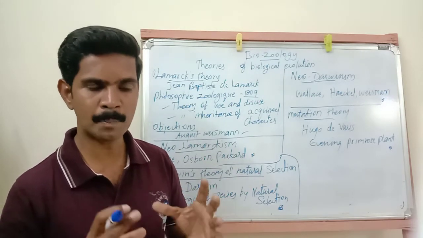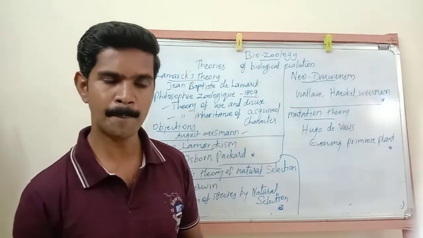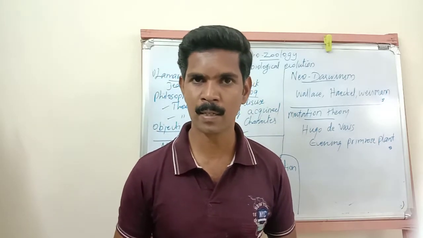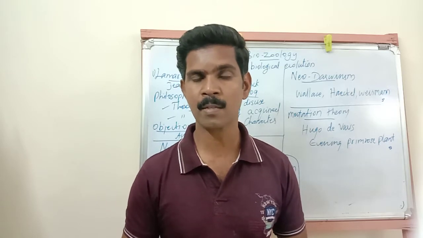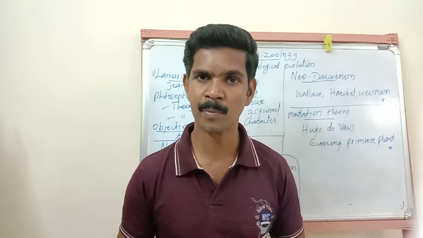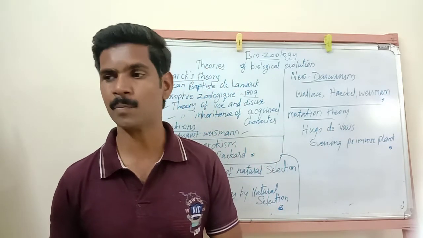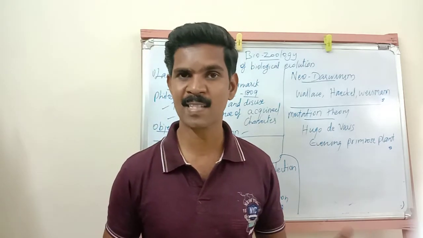So these people together introduced one theory. That theory is called neo-Lamarckism theory. The first point about this theory is that the adaptations are universal characters. Every organism gets some adaptation power or new character because of the changed environmental condition. The next point: if any changes occur in the environment or surrounding place, the somatic cells are stimulated.